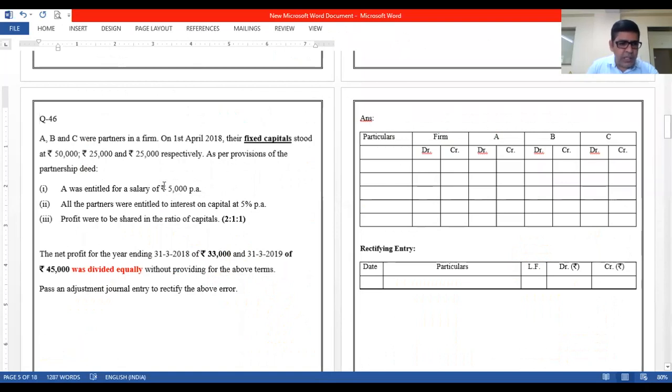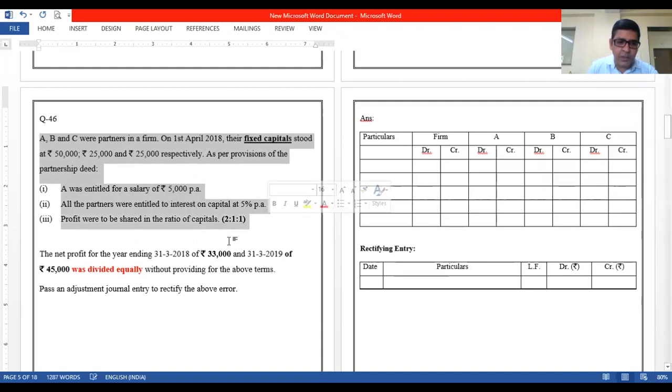Again, over here, it is very much similar to what we have done in the first sum. A, B, C were partners in a firm on 1st of April 2018. Their fixed capitals, again fixed capital is a word, stood at 50, 25 and 25 respectively. As per the provisions of the partnership deed, A was entitled to a salary of 5,000 per annum. All the partners were entitled to interest on capital at the rate of 5% per annum.